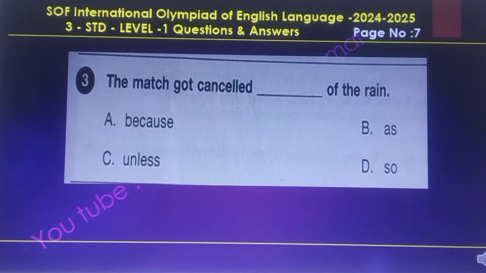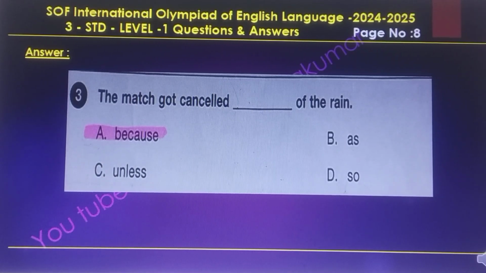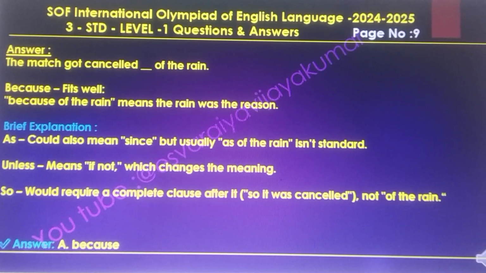Question number 3. The match got cancelled dash of the rain. The answer to this question is A, because. Because fits well. Because of the rain means the rain was the reason.